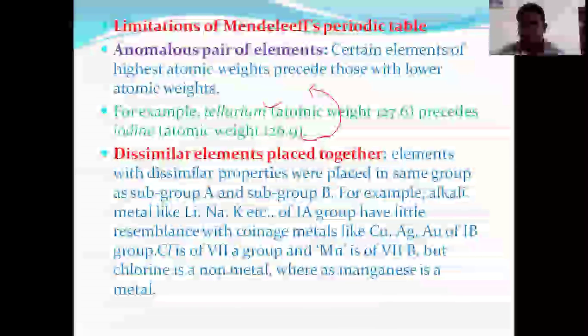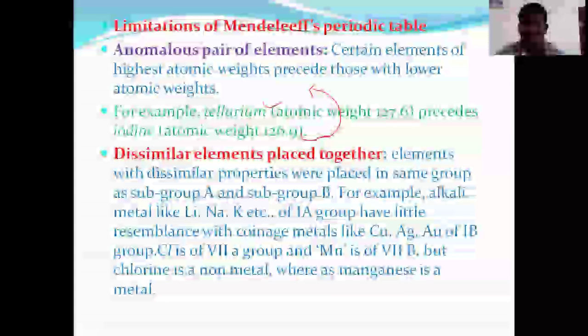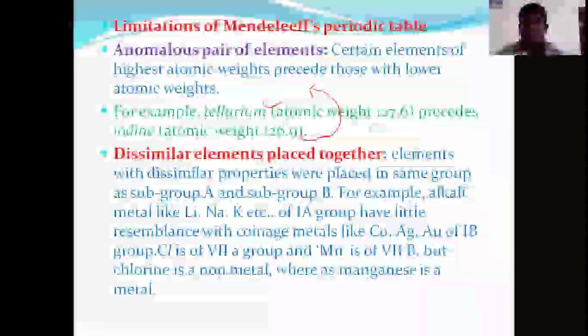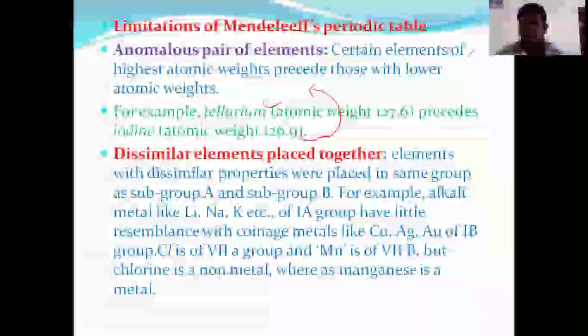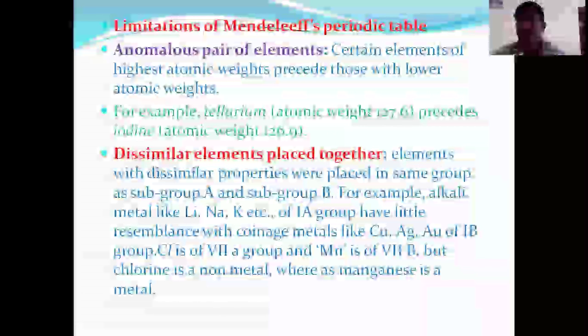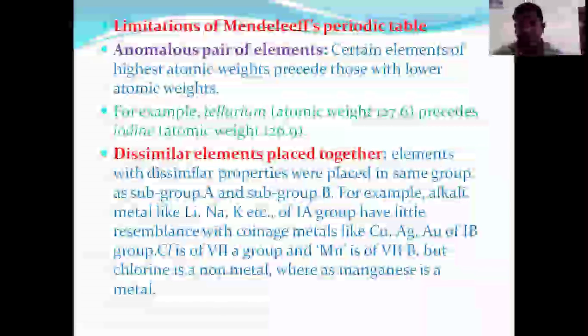Because of the similarity in properties, they were arranged in the same group. Actually, it should come first when compared with tellurium, but that is not possible in Mendeleev's periodic table, because similar properties should be identified in the group as well as the period.